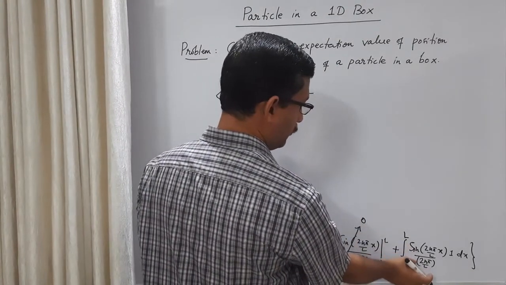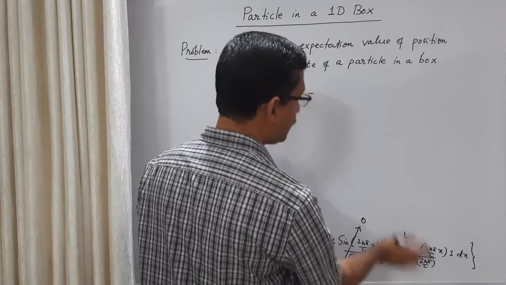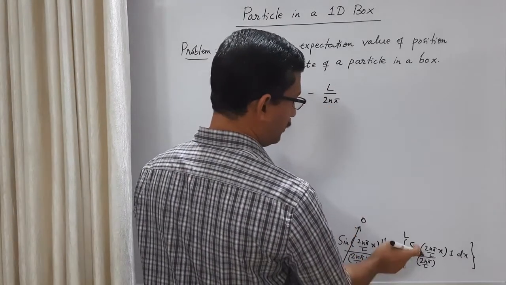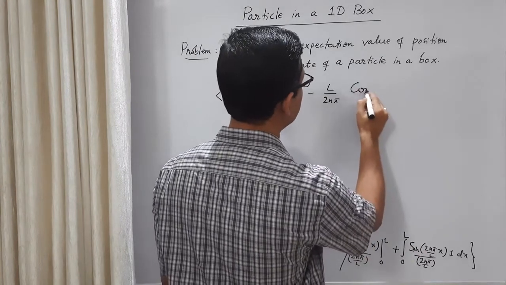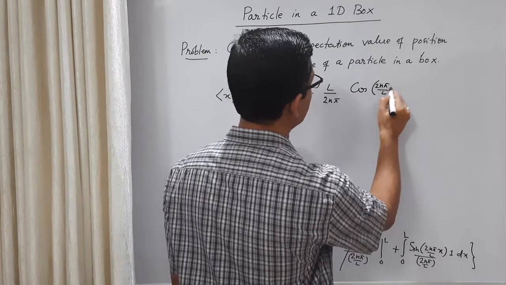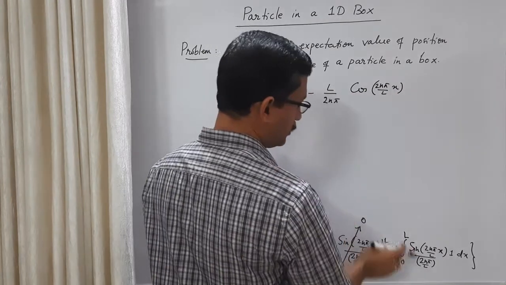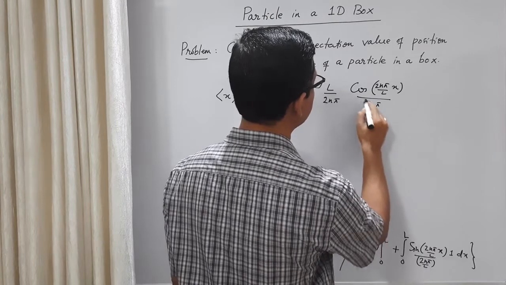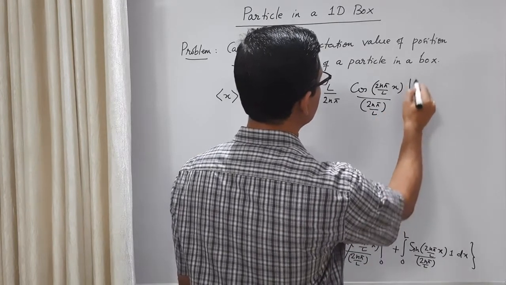This 1 by 2n pi by L I can write as L by 2n pi. So we get minus cos 2n pi by L x divided by 2n pi by L, within the limit 0 to L.